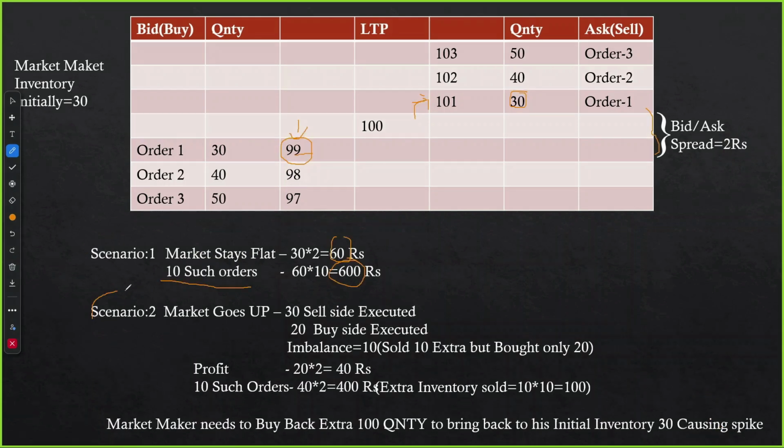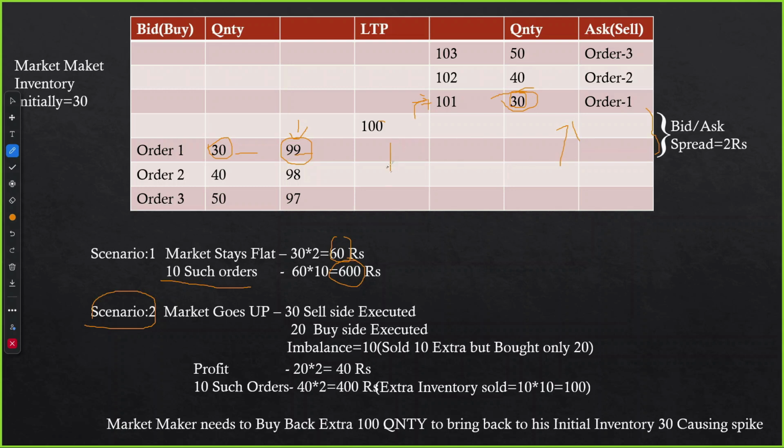Now let's take another scenario, market goes up. So here what happens, he had placed the same orders, 30 quantity at 99 and 30 quantity at 101. His sell order of 30 quantity will be filled totally, and the buy order whatever he has placed will be partially executed. This is what happens whenever the market starts going upside.